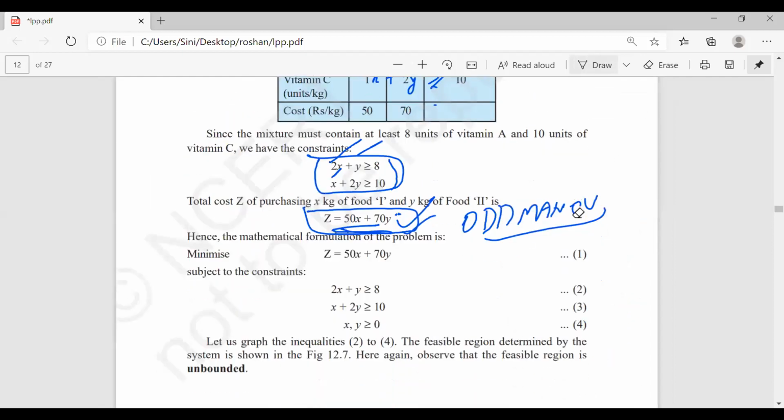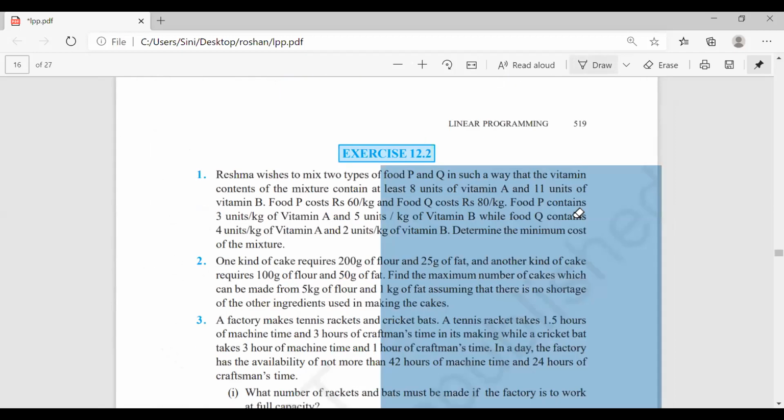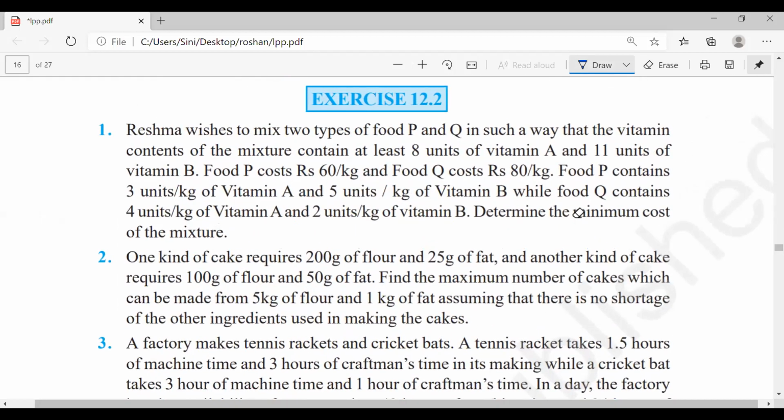Now let's see some odd man out thing from the question paper, from the exercise. So guys, again in this question we can see clearly rupees is highlighted here. So that is my Z. The rest all are in units per kg, units. Only these two are in rupees. So what is it? 60x plus 80y. Is everyone clear about this? Odd man out rule: if you get Z is equal to 60x plus 80y, the others you can get very fast. Is everyone clear about this? 60x plus 80y, Z value.